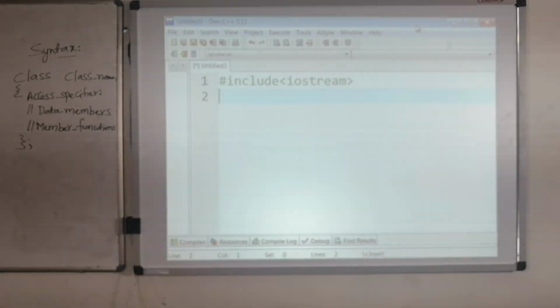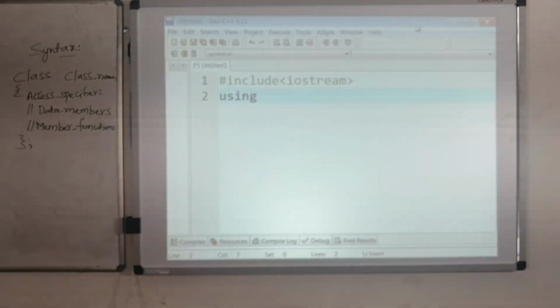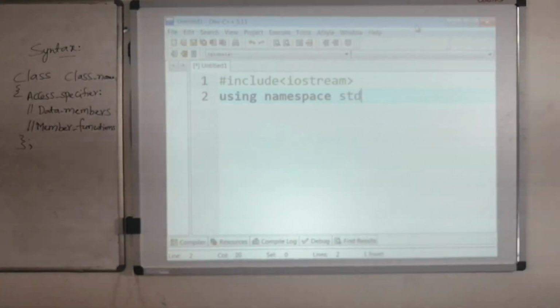Then we have to specify the namespace, using namespace std. About this namespace, don't bother; very soon we are going to discuss it in detail. Just remember that this namespace will start a new scope for your program.